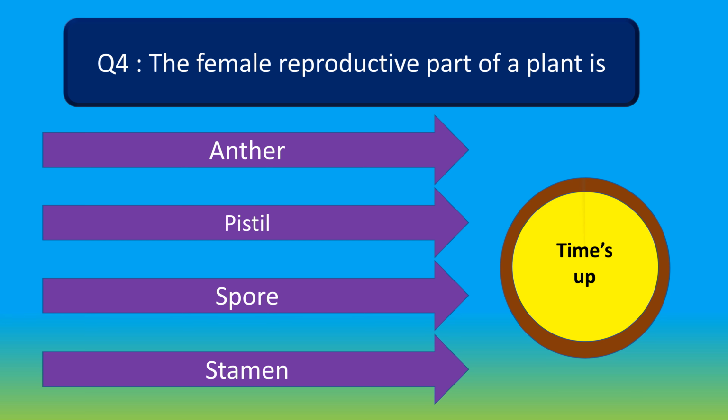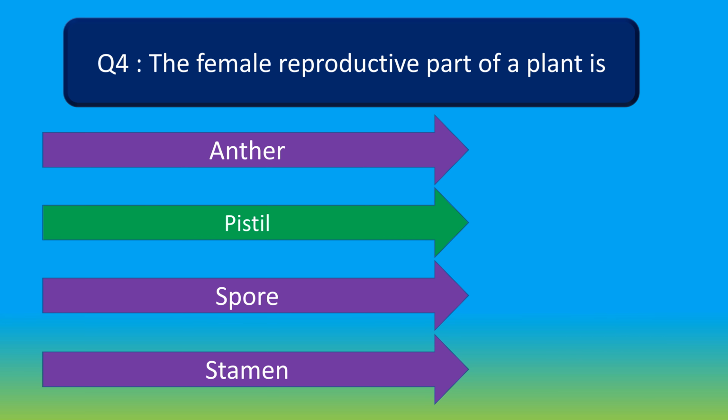Your time is up. And the right answer is pistil. The female reproductive part of a plant is pistil. Moving to question number 5.